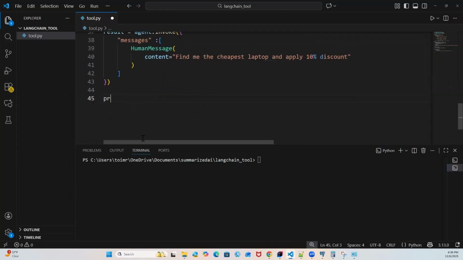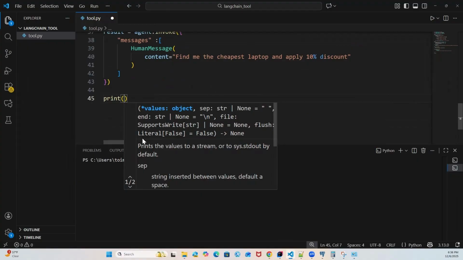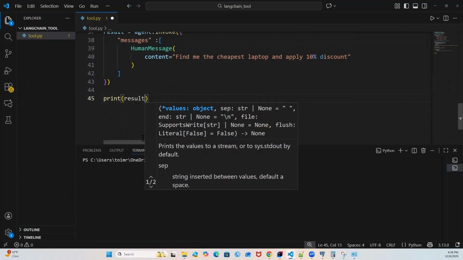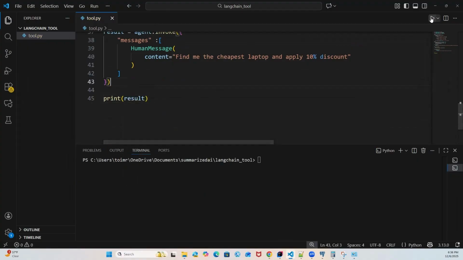Let's print the result first, and try to execute this piece of code.